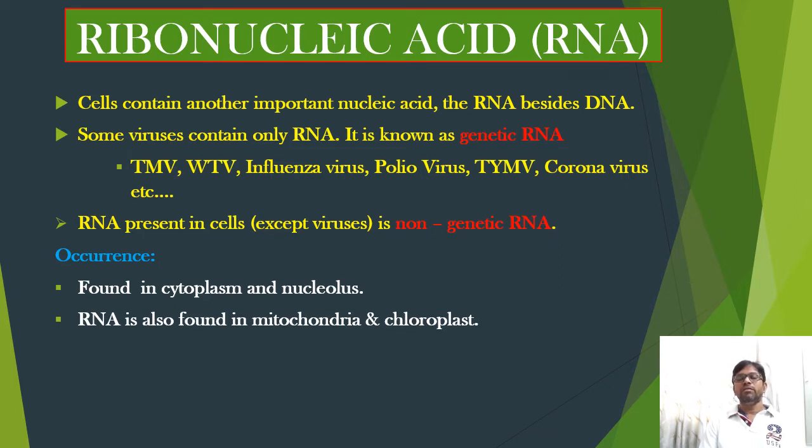In such viruses, RNA is the sole genetic material and carries the responsibilities of DNA. Such RNA is called genetic RNA.